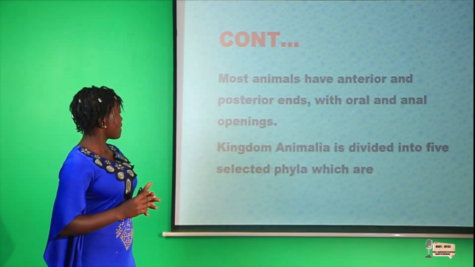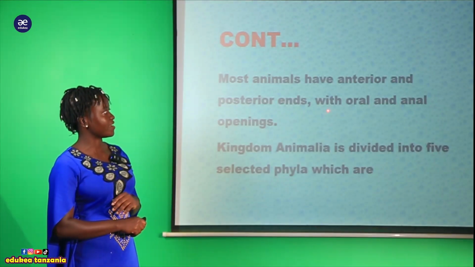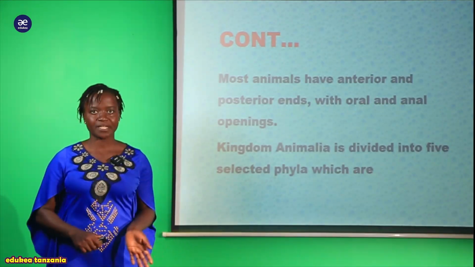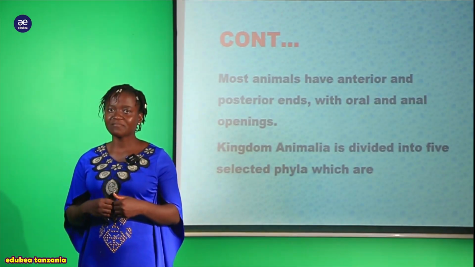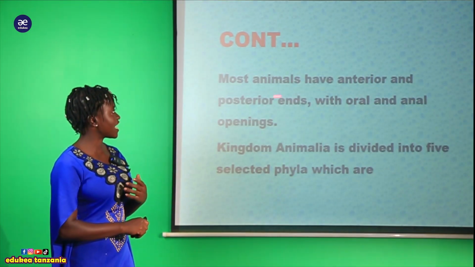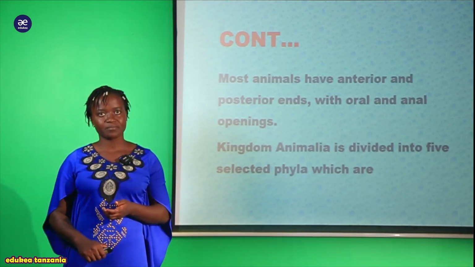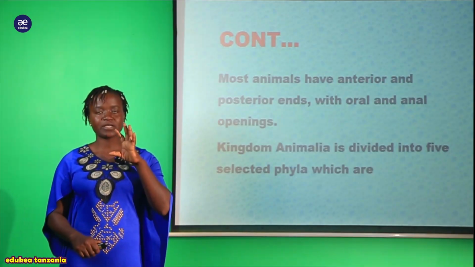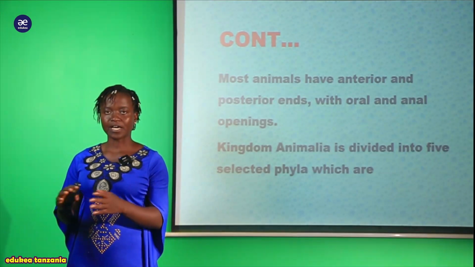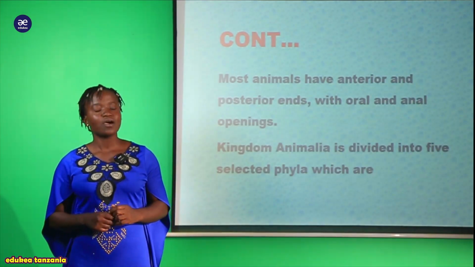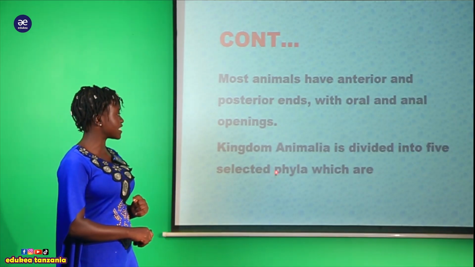Also we are saying that most animals have anterior and posterior end with oral and anal opening. Kwa hawa organism ambao wanapatikana ndani ya hii kingdom Animalia, they possess anterior and the posterior end, meaning that the oral and the anal opening. Oral inamaanisha kwamba mdomoni, na pia they have this anal opening for removing of the fecal material. So also we are saying that the kingdom Animalia is divided into 5 selected phyla.